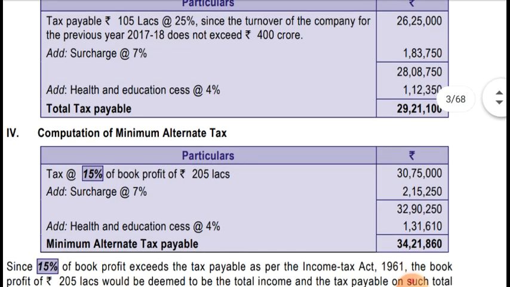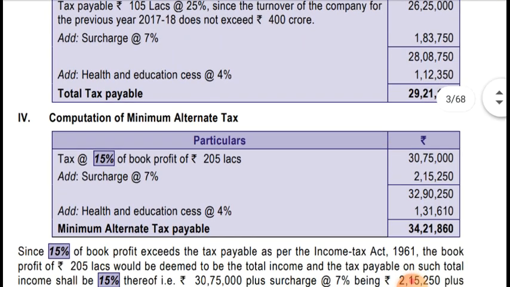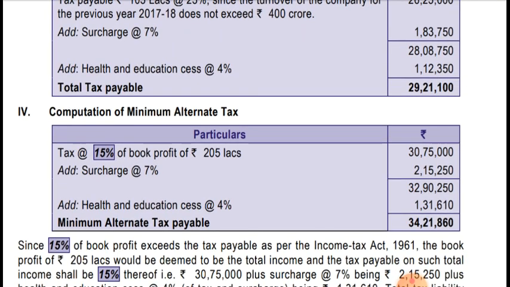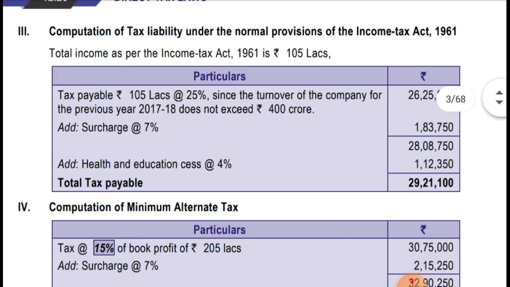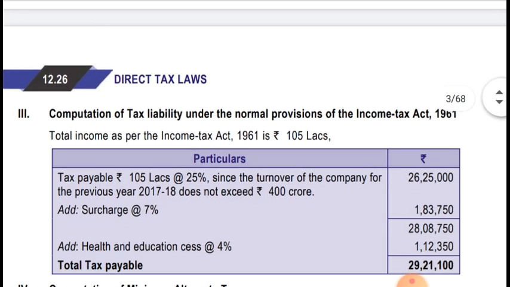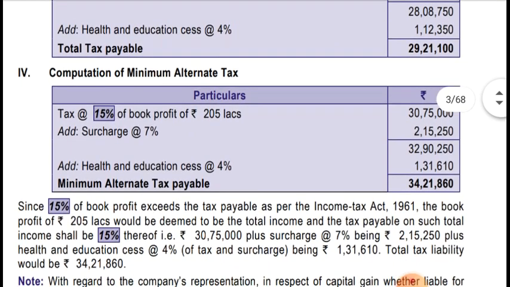Okay, now we'll compute MAT, minimum alternate tax, at the rate of 15% on book profit of 205 lakhs. So on that, we'll compute 15%, which comes to 30 lakhs 75,000. As the book profit exceeds 1 crore, surcharge will be 7%. On 30 lakhs 75,000, surcharge will be 2 lakhs 15,250. So the total amount comes to 32 lakh 90,250.